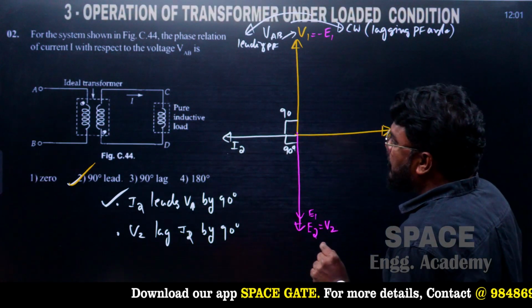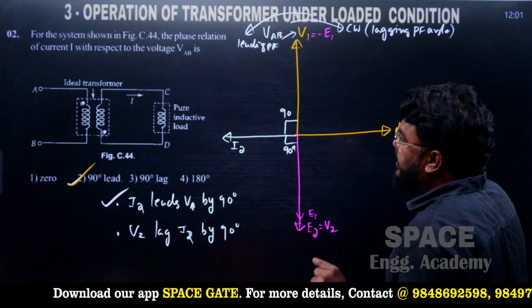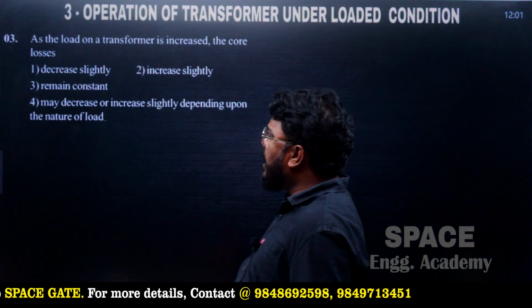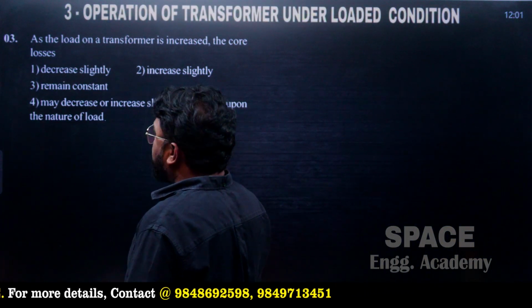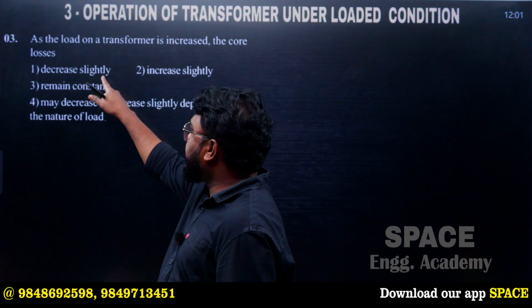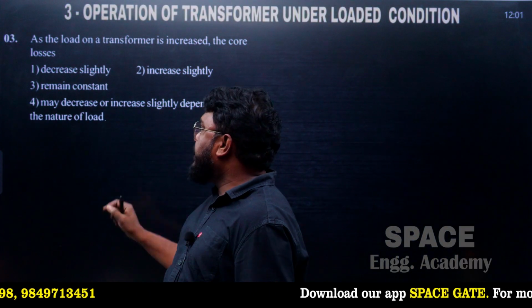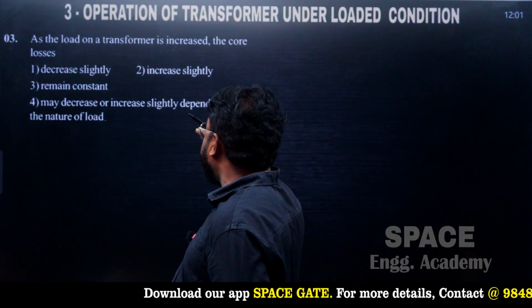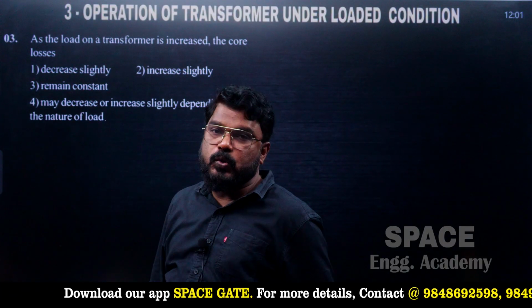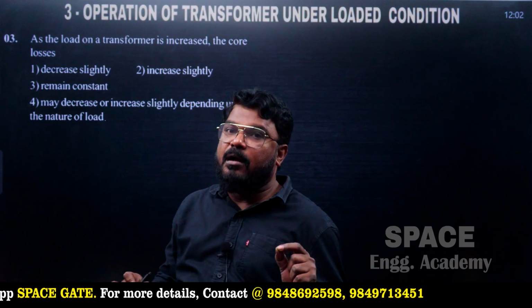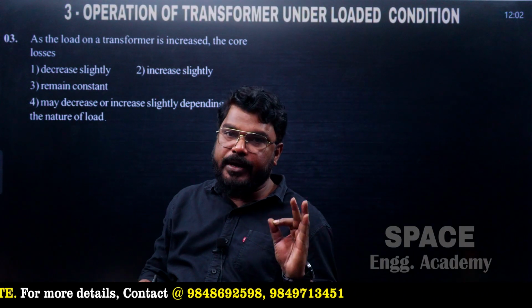So I2 leads the V1 by 90 degrees. Okay. And next question, as a load on the transformer is increased, core losses: option 1, decrease slightly; increases slightly; remains constant; may decrease or increase slightly depending upon the nature of the load. Actually core losses are independent of load variation.